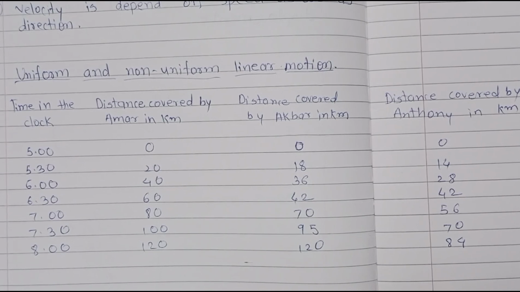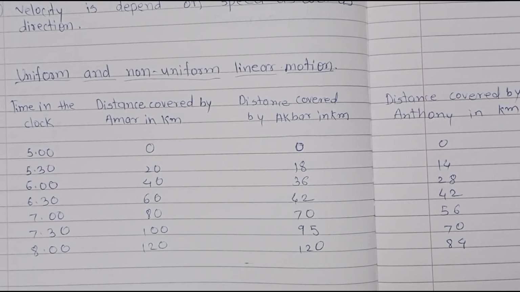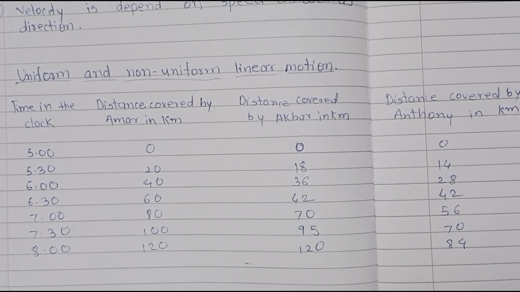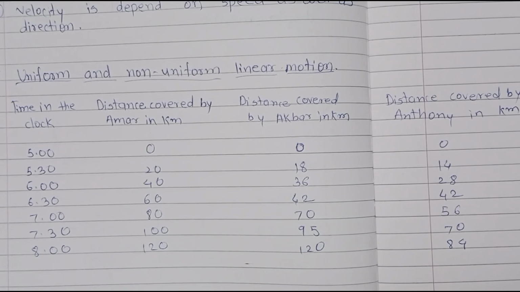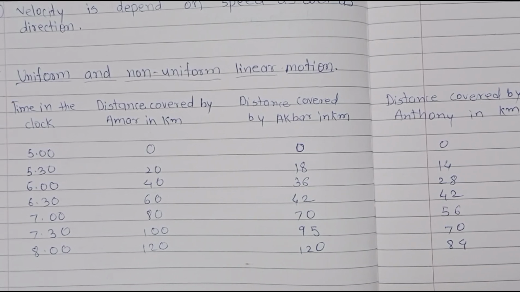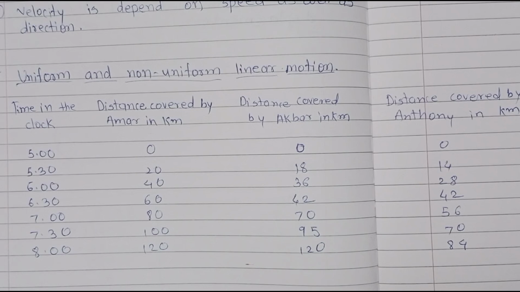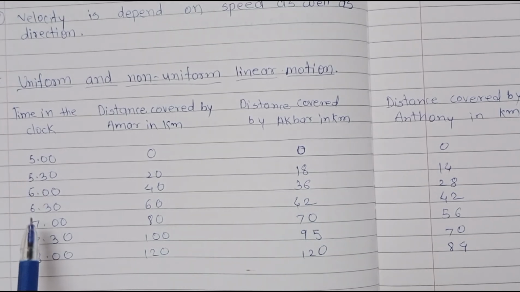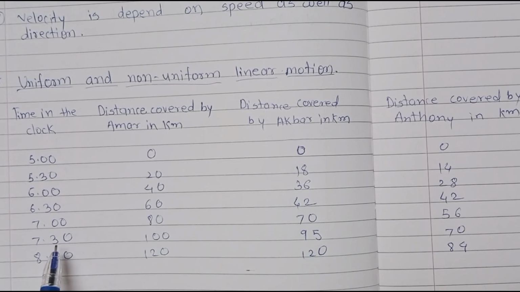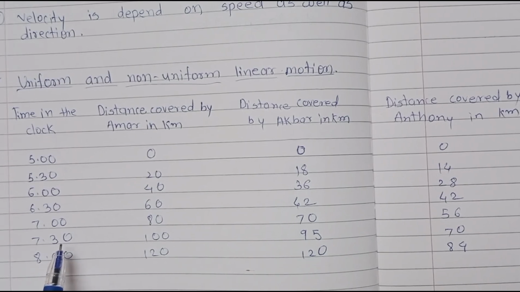Now from the textbook, we read the question. What is the time interval between the noting of distances made by Amar, Akbar and Anthony? These time intervals are of 30 minutes. Now the second question. Who has covered equal distances in equal time intervals?